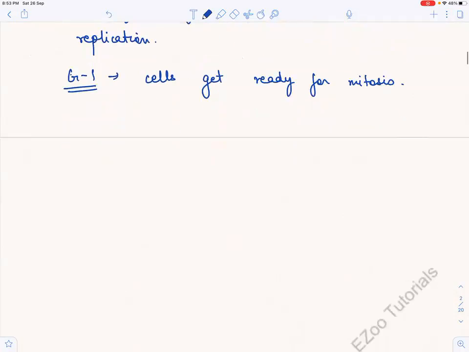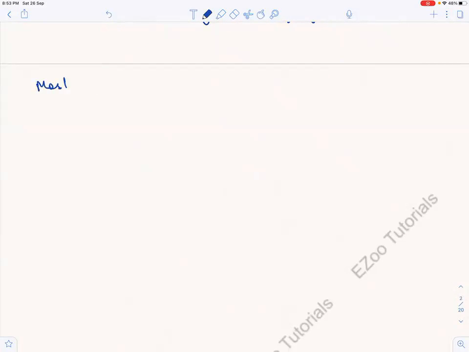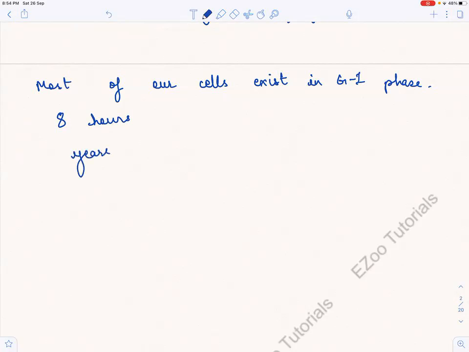Now there's one very interesting thing I'll tell you. Most of the cells, most of our cells exist in G1 phase, right? So some might be in G1 for like 8 hours. कुछ cells होंगे जो खाली 8 hours के लिए G1 में होंगे, और कुछ होंगे जो years and years तक they will be in the G1 phase.